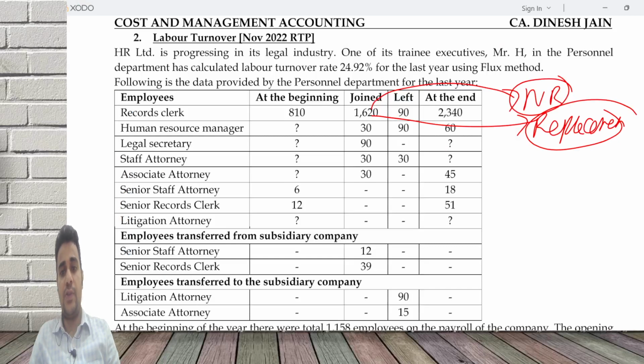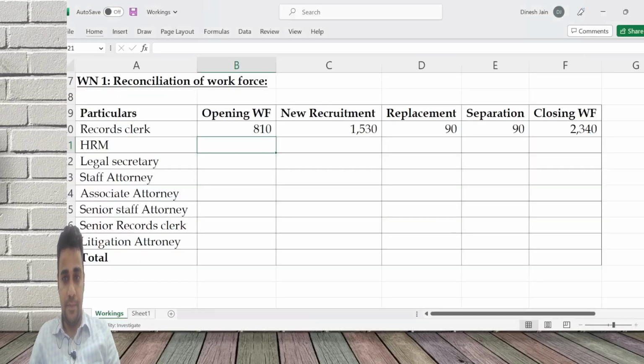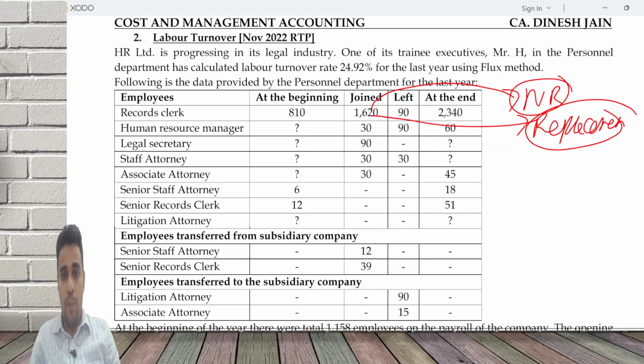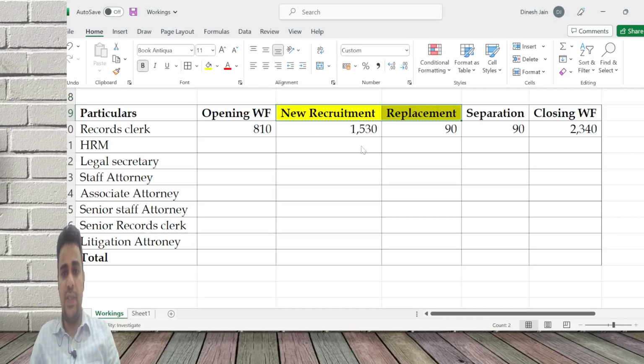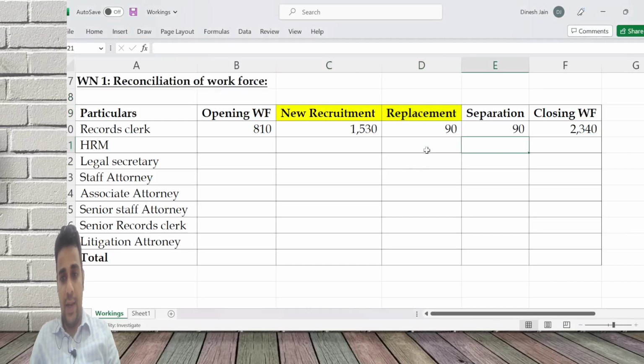Second is human resource manager. Whatever they have given, let me fill that. Opening we don't know. Joined is 30. Whatever joined is there in the question has to be split between these two categories. Separation is 90. Closing is 60.